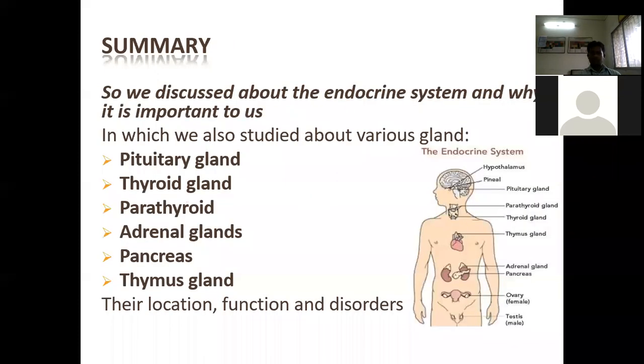Next, when we summarize this one, we discussed the endocrine system and why it is important to us, in which we also studied the various glands like the pituitary gland. Keep the pituitary gland in mind. There are two parts: the anterior part and the posterior part. In the middle there is a lobe, which we call the intermediate lobe.